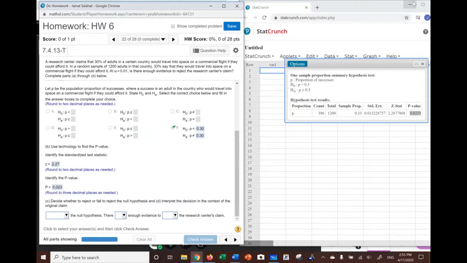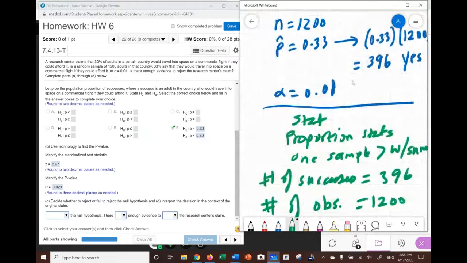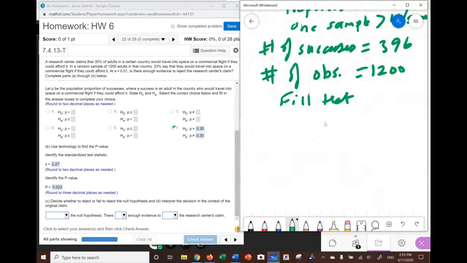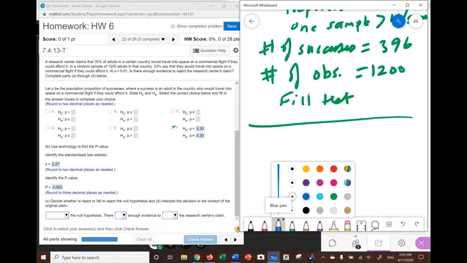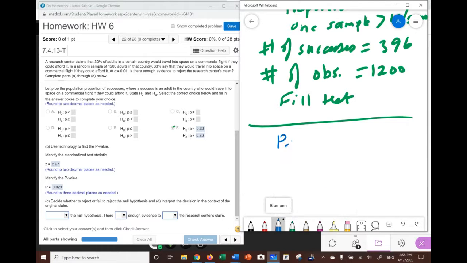So let me just put this down and come to the decision stage of the problem. Now, how we make a decision. We have a rule to make a decision. The rule is we're going to look at the p-value and we're going to look at alpha. Alpha in the problem is 0.01, and the p-value in the problem is 0.023. Notice that the p-value is bigger than alpha.